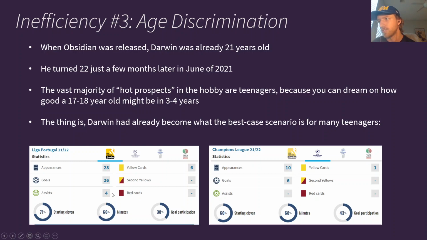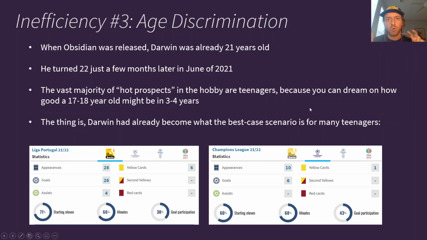So here are Darwin's stats from this past year. He played in 28 games in the Portuguese League and had 26 goals and 4 assists, 38% goal participation. In the Champions League, his goal participation was even better for his team. In 10 appearances, he scored 6 goals. And so in 3 or 4 years, if Benjamin Sesko, who's one of the hot prospects in this year's top set, ended up putting up these kind of numbers, you would say he is an insane talent, and this was a perfect outcome for him. You couldn't ask for much more. Darwin was already there. He'd already done it, and he was significantly cheaper.